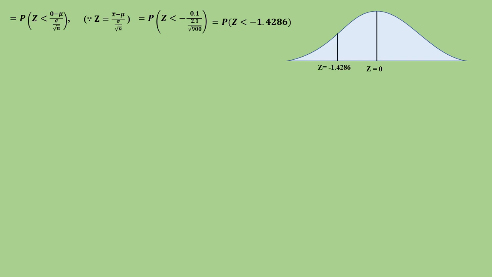So z is equal to 0, and this is minus 1.4286. The area for less than means the blue marked area. The right side of z equal to 0 has total area 0.5, and similarly the left side area is also 0.5. The total area of the normal curve is 1, so positive side 0.5 and negative side 0.5.